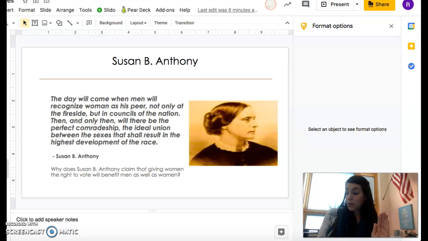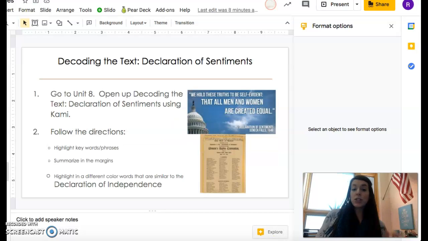Okay, now that you are done with your notes, you are going to go to Schoology, and you are going to open up your decoding assignment. So go to Unit 8, and you're going to open it up with Cami. So I have mine here.